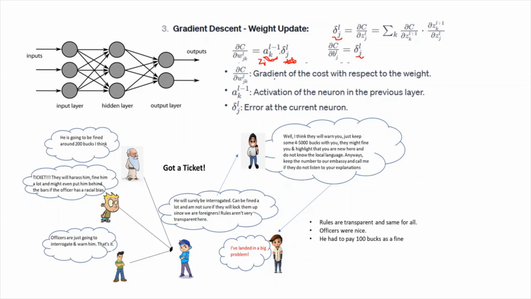So this is how the errors are actually backpropagated. In forward propagation, the predictions are made, and in backpropagation, neuron by neuron, the error calculation is done and the weights are updated for each neuron. And this is how the backpropagation algorithm works.